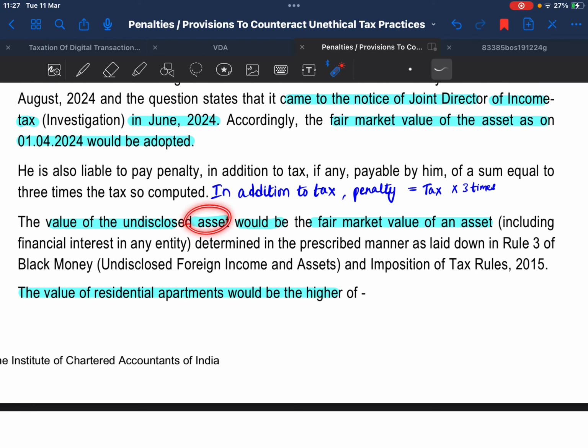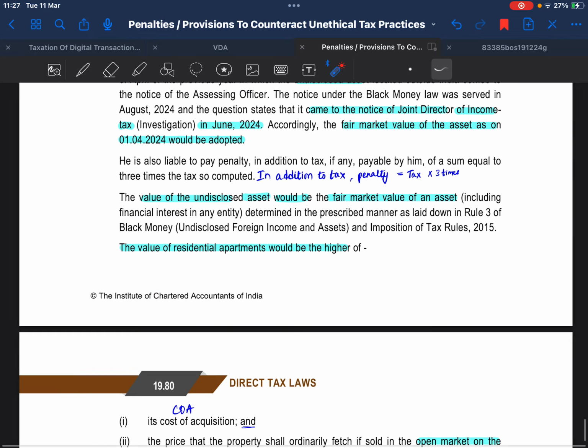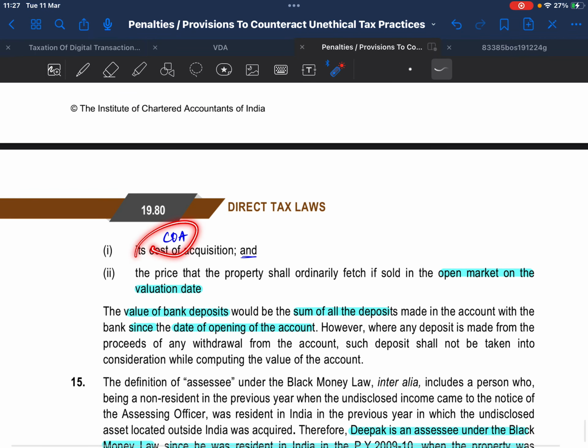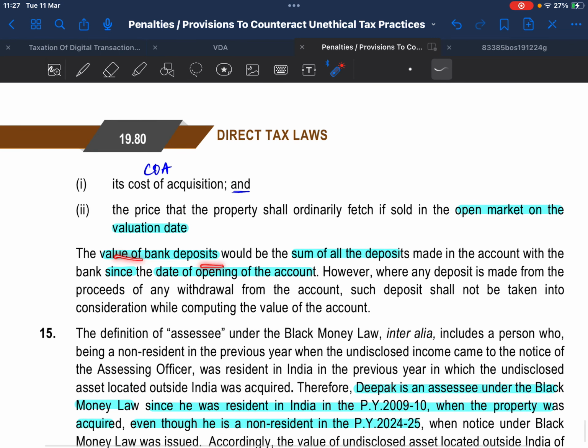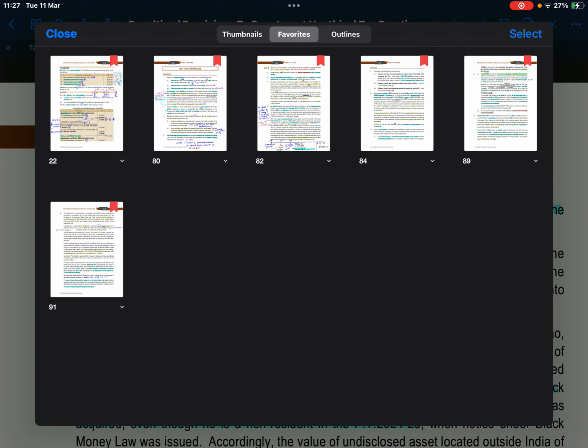The value of undisclosed asset would be the fair market value of the asset. The value of residential property would be the higher of cost of acquisition and open market value on the valuation date. The value of bank deposits would be the sum of deposits since the date of opening of the account.